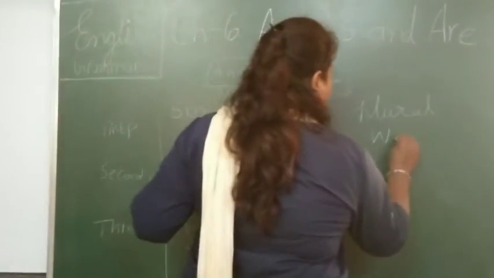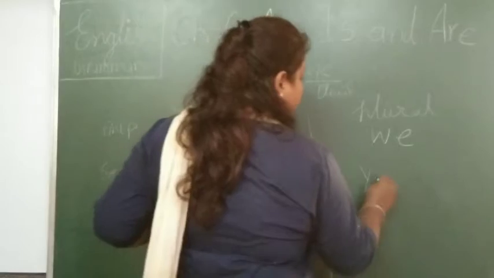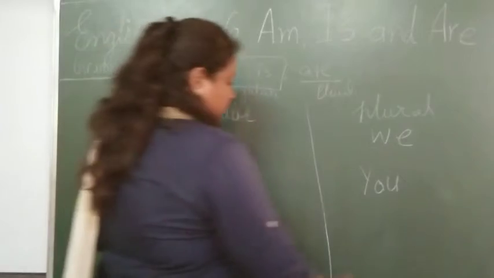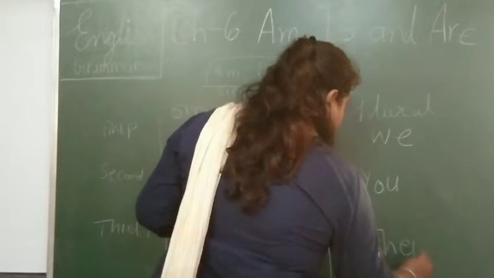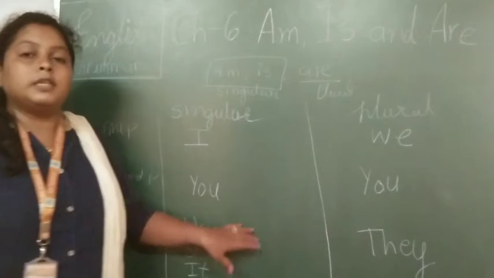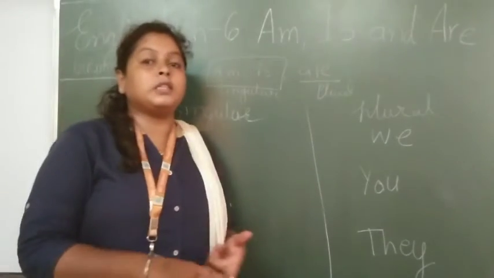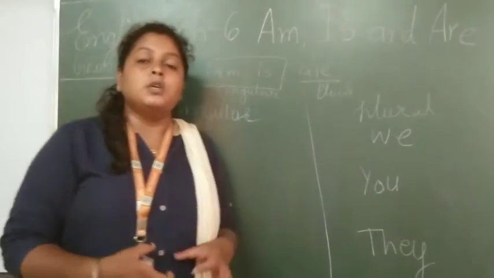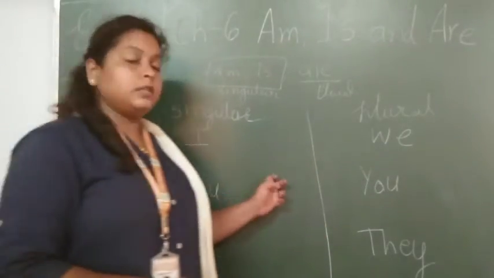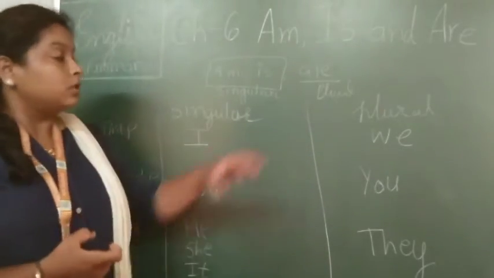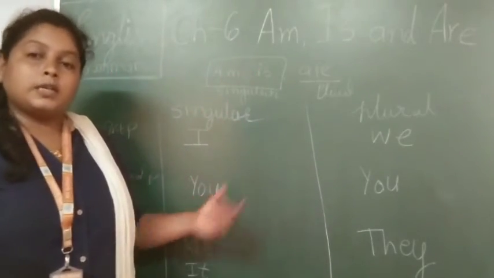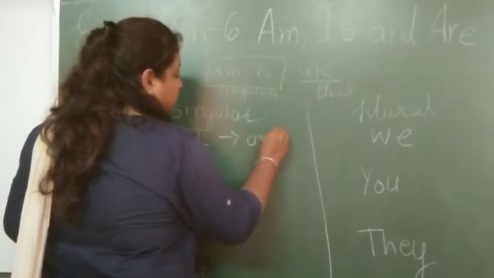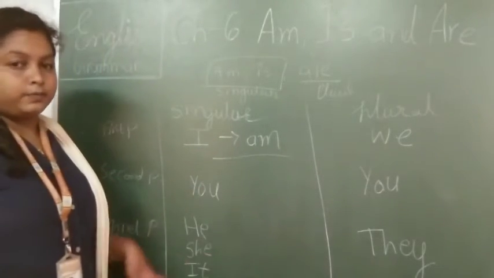The same thing will be done for the plural. We will be there, and you will remain the same in the singular as well as in the plural. And in the plural of third person, they will be there. This type of table we had learnt before in the simple present tense, right? So what we have to do, we just have to use the form of be in this table. So with which noun will which verb suit, right? Suppose I is there, so we have to use am with the I.